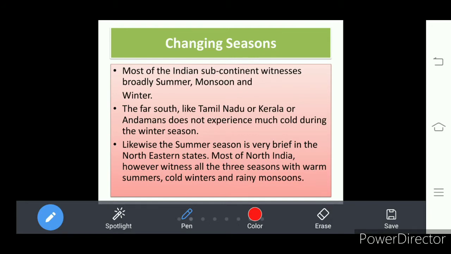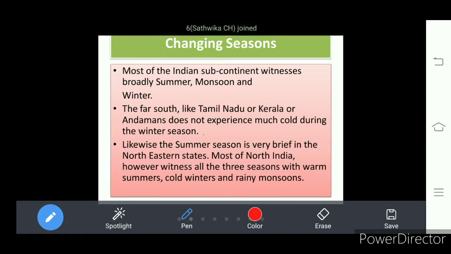So in these states, they experience warm summer. Warm summer means the temperature is somewhat lower in summer there, right? In summer we experience temperatures near about 45 degrees centigrade, whereas in North India it is not like 43 or 44.